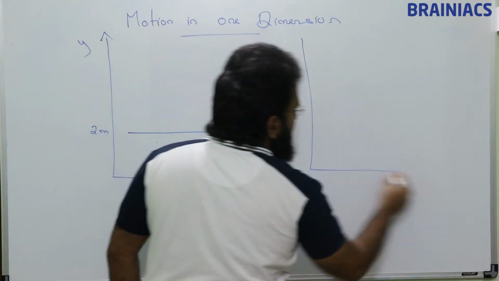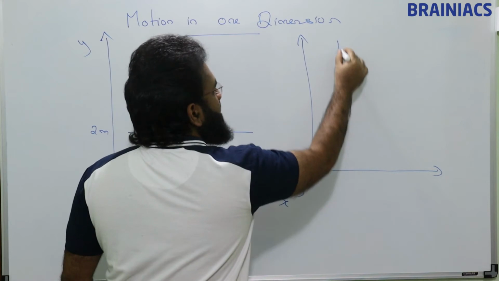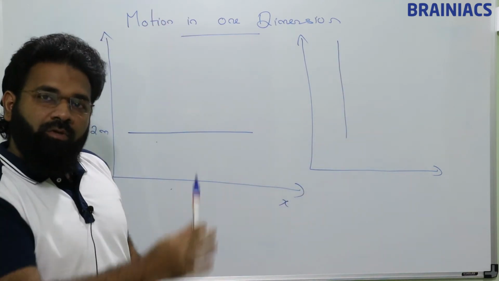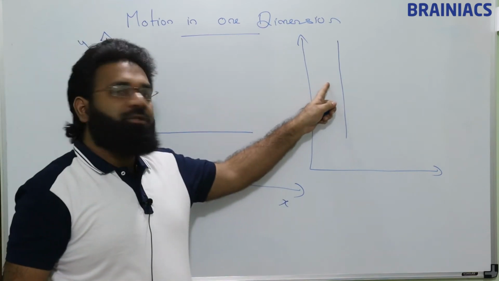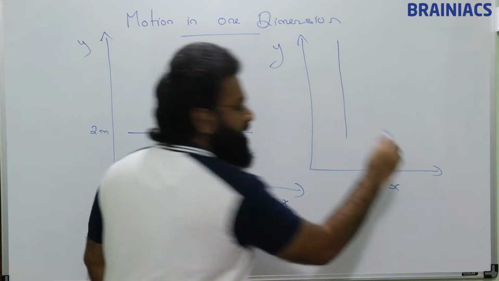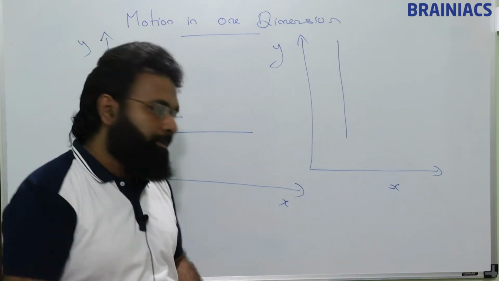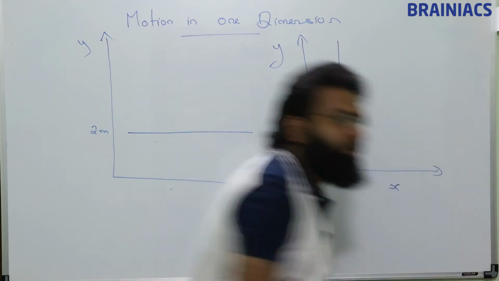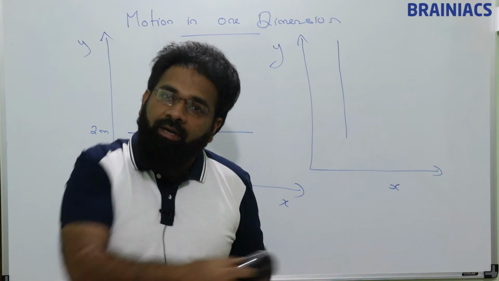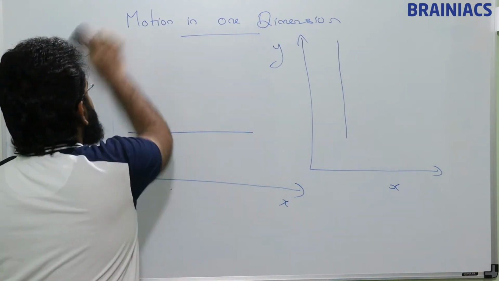Now suppose I draw like this, and if I threw a ball upward, the ball is moving up. If I mention this is y, this is x, only y is changing there. That is also motion in one dimension. So in motion in one dimension, we are able to move only in the horizontal direction and the vertical direction. Is there anything like that? Just see this.